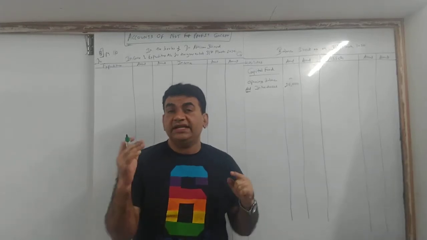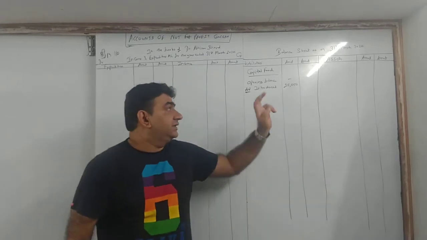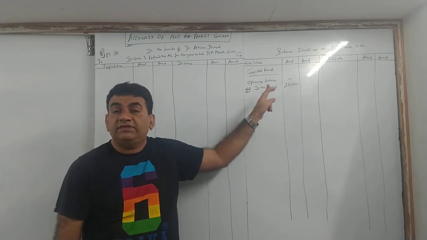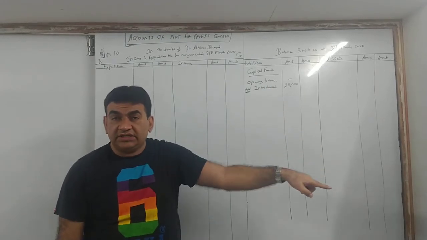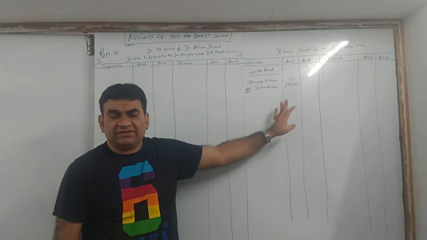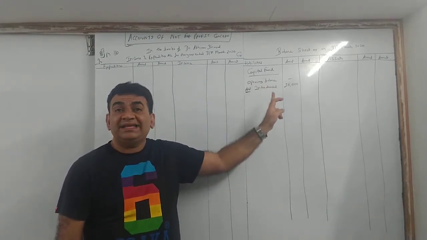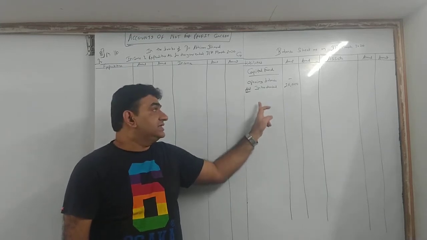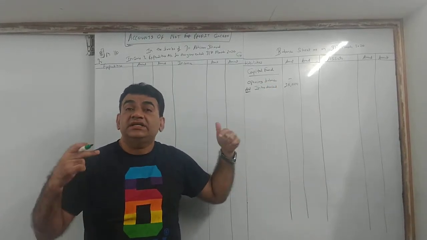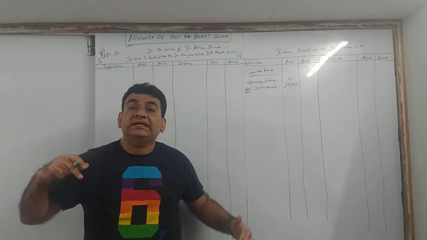Clear with this? Whenever a person brings capital, it will be added to capital. If there was an opening balance sheet in the question, the capital fund amount would have come. That we'll see at a later stage. So right now opening balance is nil, because this is a new setup started during the current year.